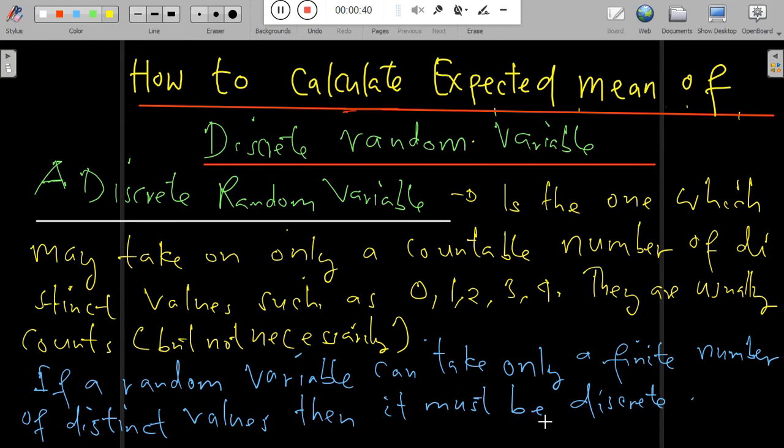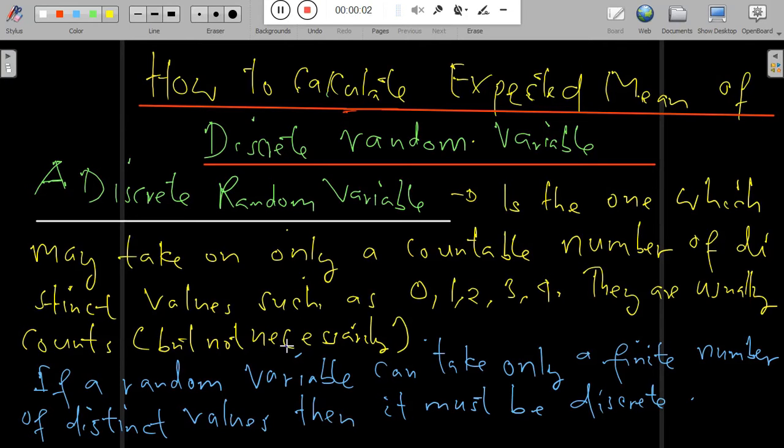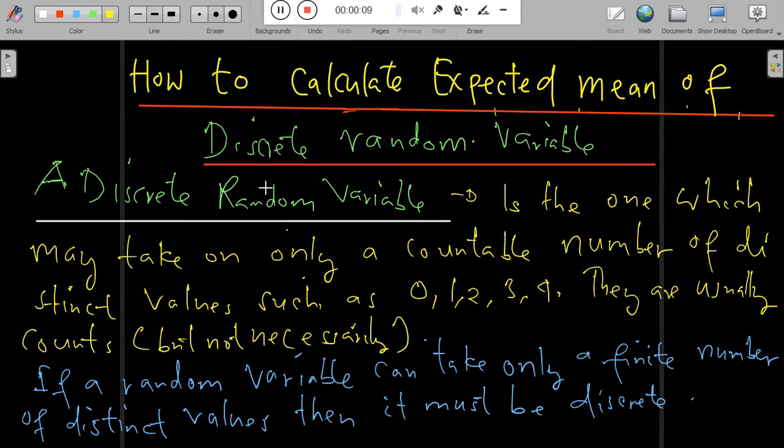So what about the difference between a discrete random variable and a random variable? Let's look at the random variable. A random variable is a variable that takes on different numerical values determined by the outcome of a random experiment. What is expected value? The expected value describes the long-term average level of a random variable based on its probability distribution.